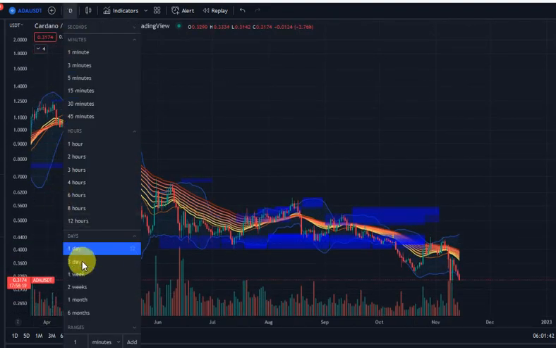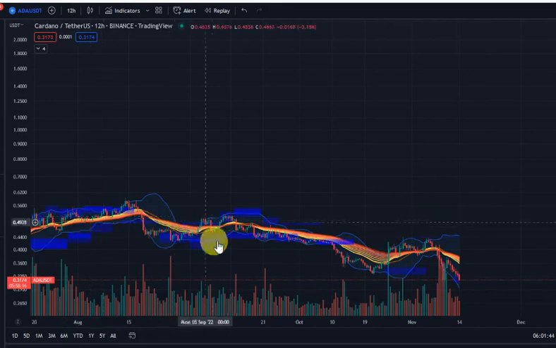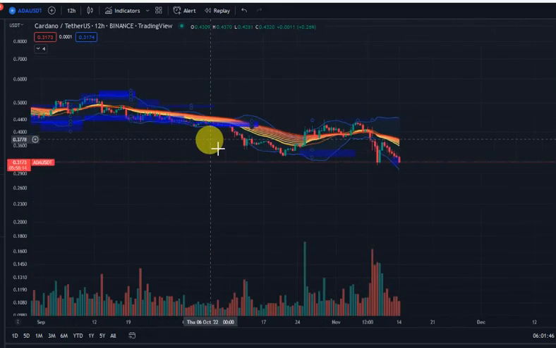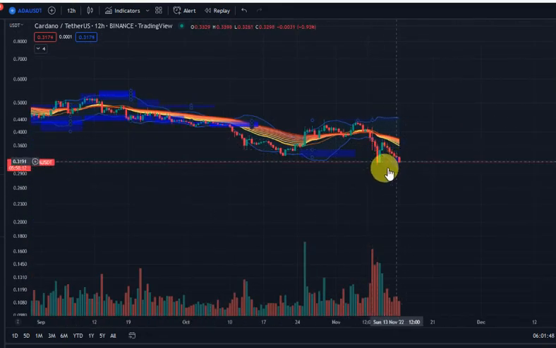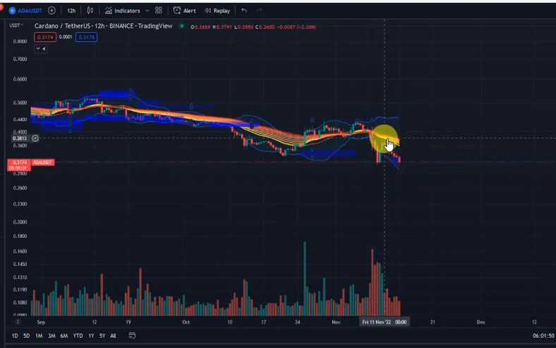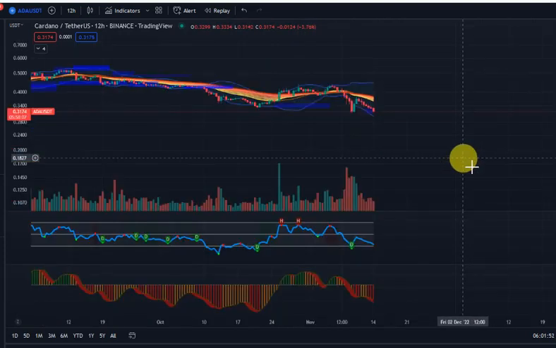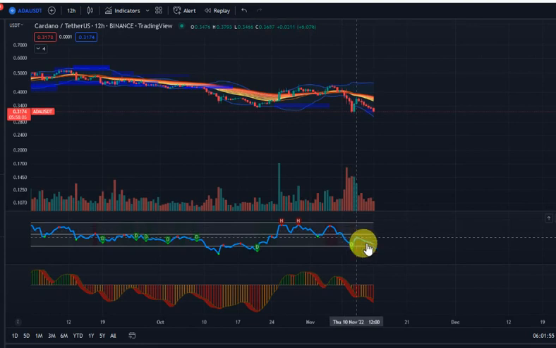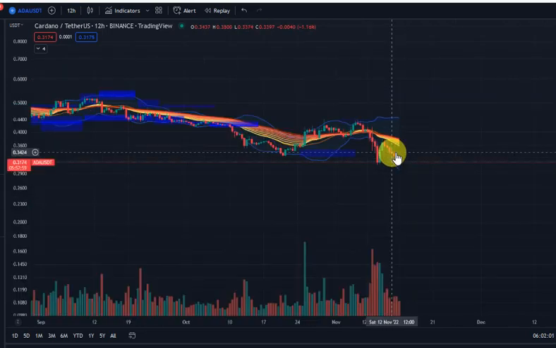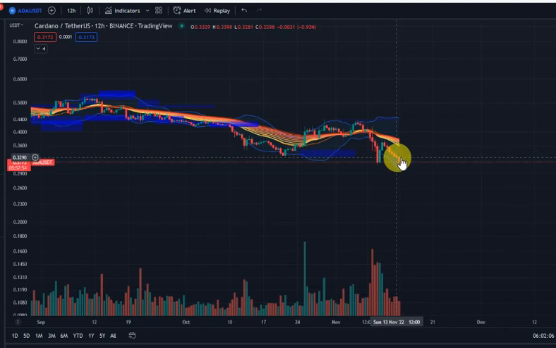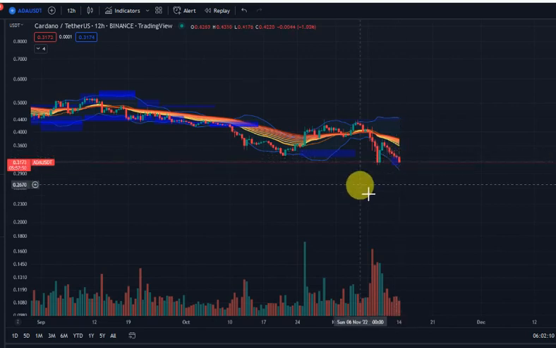If we come even to the 12-hourly time frame, it says much of the same. There is a little liquidity at this point on the 12 hours, but we're bearish on the EMA rebounds. The EMA rebounds are bearish. Money is leaving ADA on the money flow indicator. As you can see, same thing with the oscillator. So ADA looks very bearish. We still have much more correction to come for ADA. So I'll be very careful right now touching any of these coins, as we probably still have more downward price pressure to go.